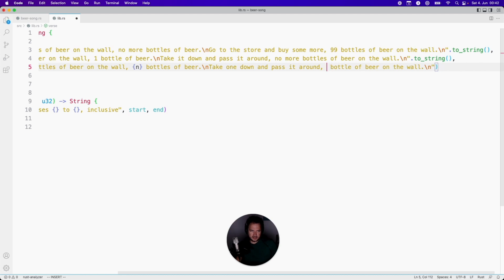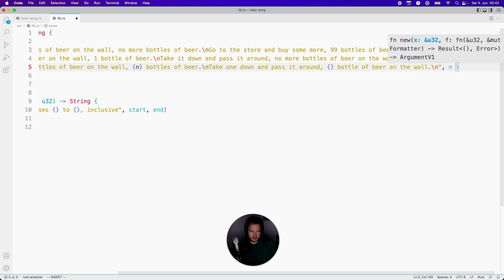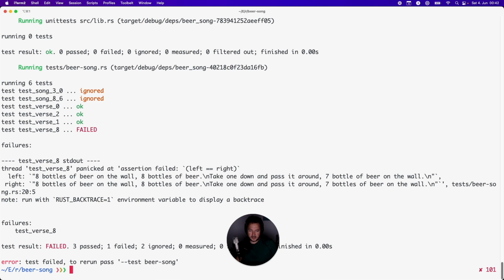So let's do it like this. And then we say n minus 1. Okay, let's see if this is passing. And no, it's not passing. Let's see why.